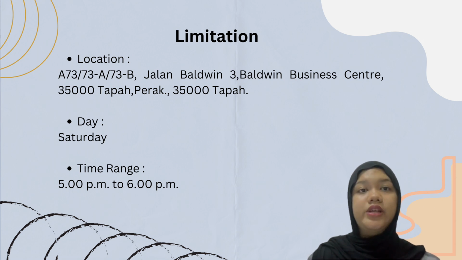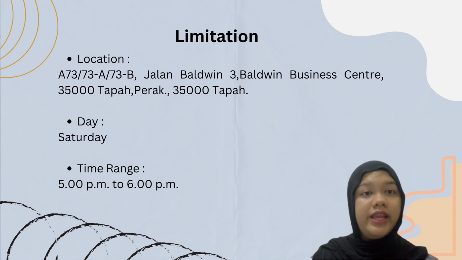Next is limitation. First is the location. Mr. DIY convenience store is located at Pekan Tapah, Perak. Next, the day we chose to investigate our queuing system is Saturday. Why Saturday?